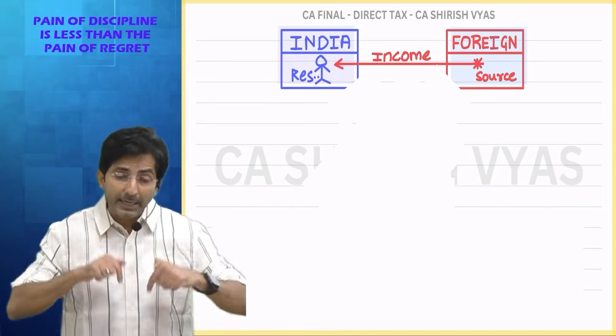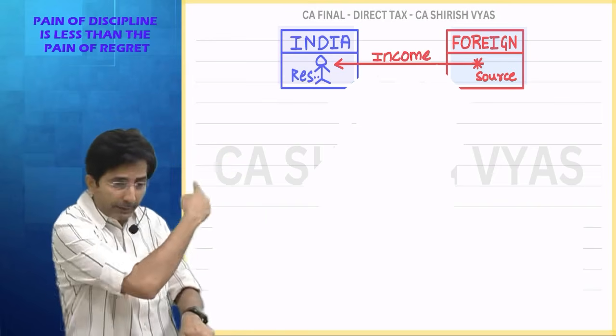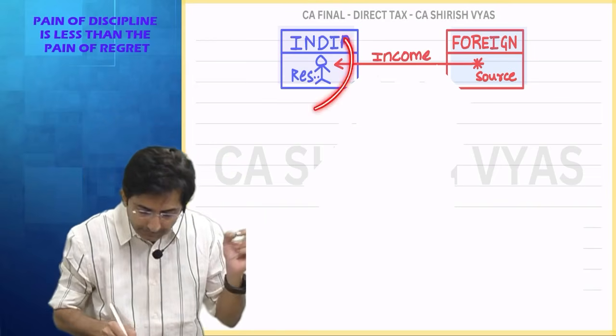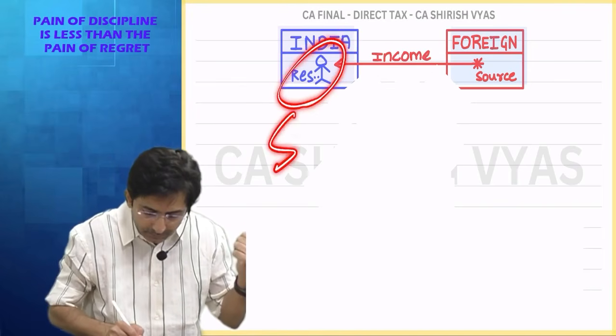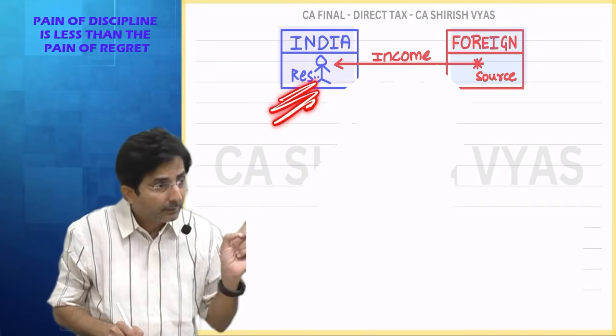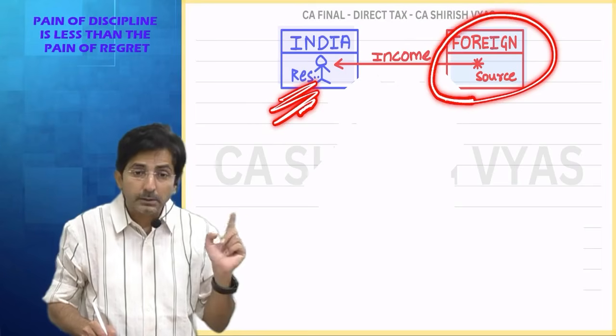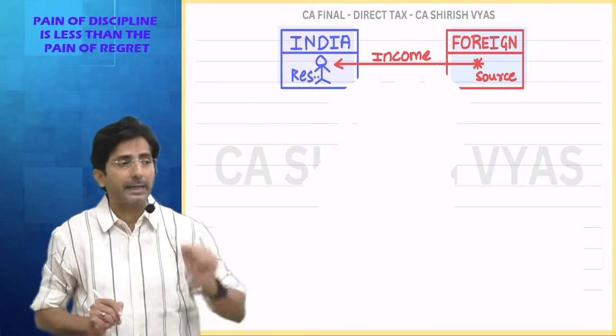But if I reside in India and my income comes from Singapore, look at the drawing now, look. This is me, look at this is Shirish Vyas. He resides in India. Can you see resident? You reside in India, but your income is coming from Singapore. Then there will be double tax.